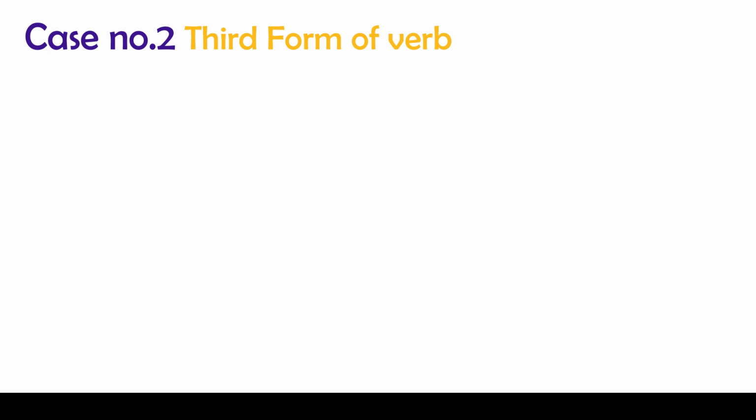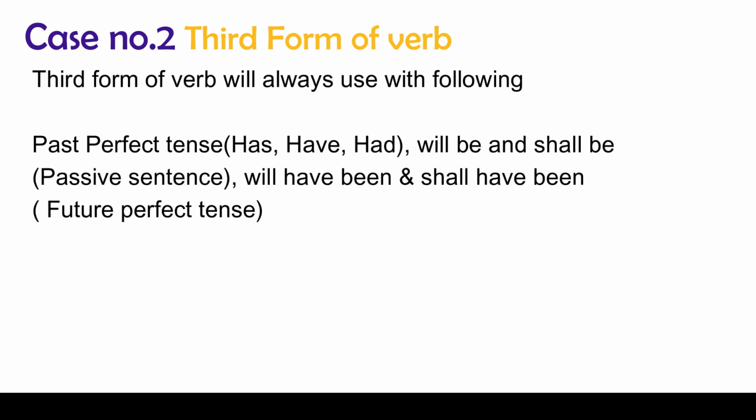Let's move to the second case. Where will we use the third form of a verb? Third form of the verb will always operate with the following: past perfect tense, has, have, had, will be and shall be, passive sentence, will have been and shall have been, future perfect tense.